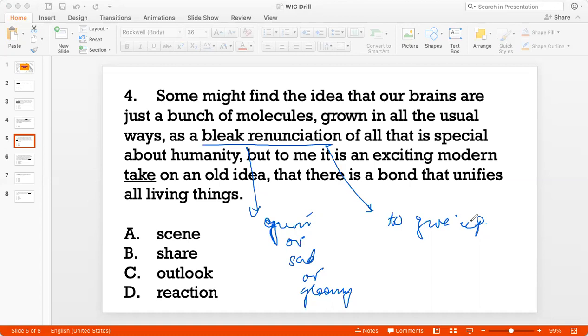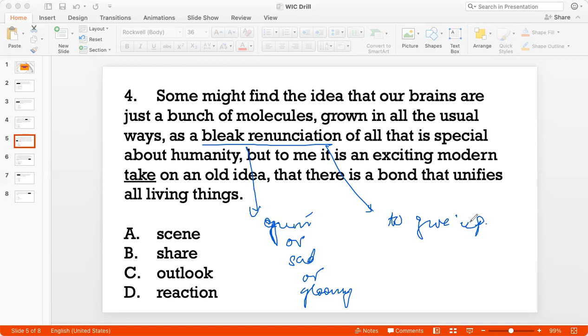If you believe that humanity is special, and then you notice that the human brain in its physical structure at least is no different from other animals' brains, then the idea that humanity is special doesn't really fit with that. But to me, right, so some might feel that this is a renunciation, but to me, this is an exciting modern take on an old idea that there is a bond that unifies all living things.